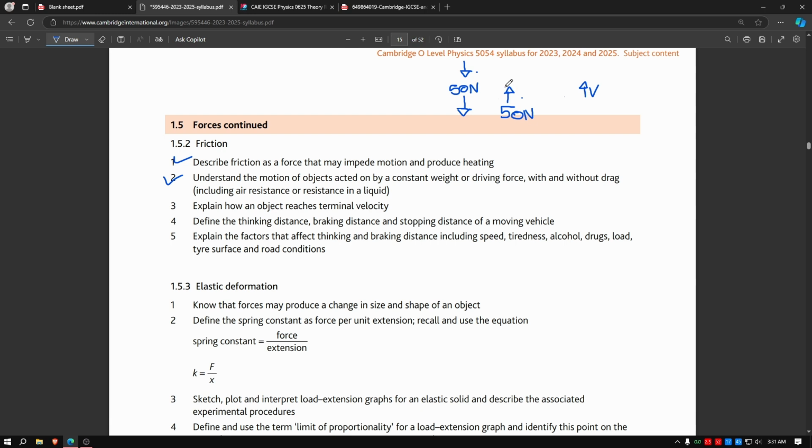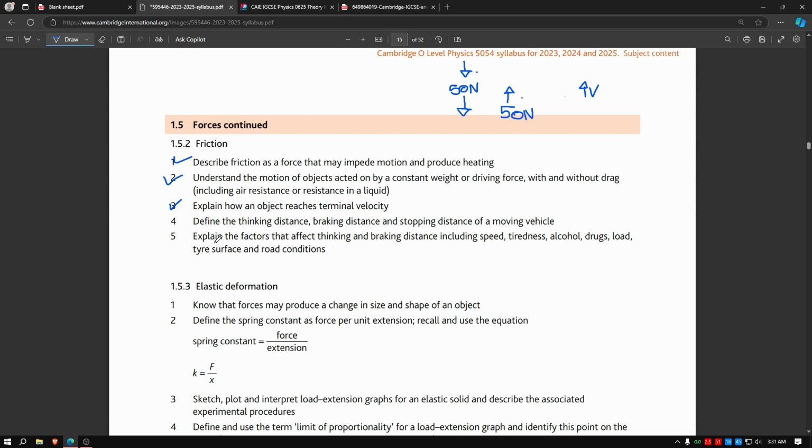If you take the air resistance out of the equation, then the weight will accelerate you downwards. Or if you throw out the weight, the air resistance will try to push you, move you upwards, accelerate you upwards. So this is terminal velocity, the moment you stop accelerating, in short.